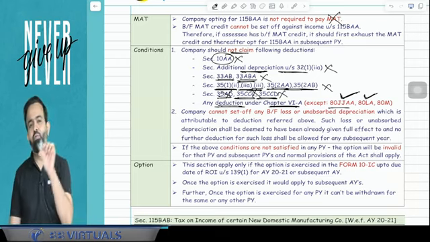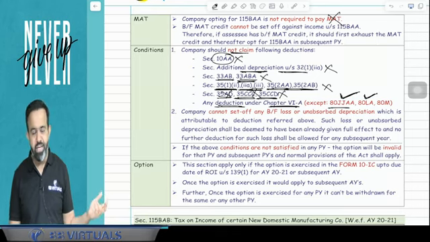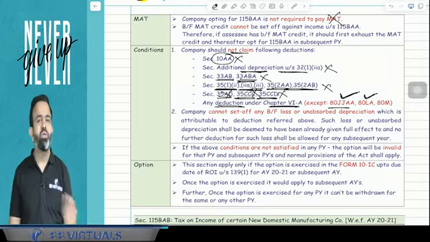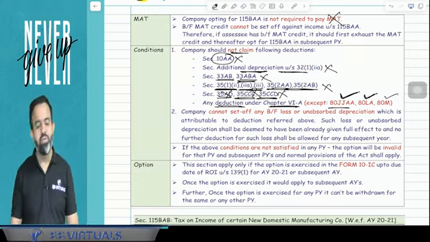80LA is available. 80LA means, suppose your company is located in the International Financial Service Centre at Gandhinagar, Gujarat, near Ahmedabad, the first IFSC, then you know that for 10 years there is no need to pay taxes, so that deduction is still available. And 80M is available. 80M is related to the intercorporate dividend.